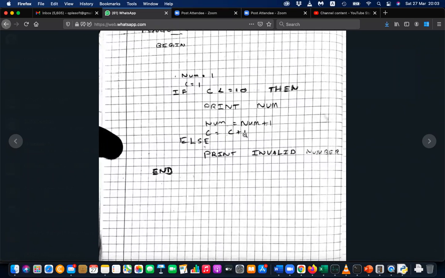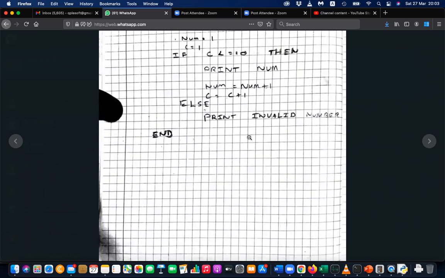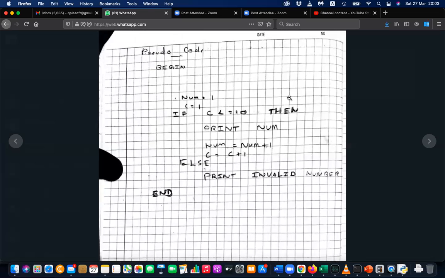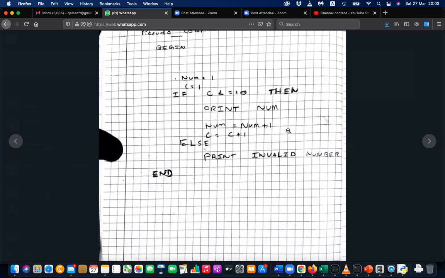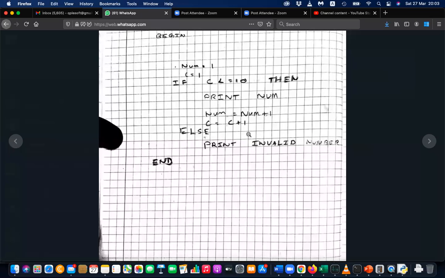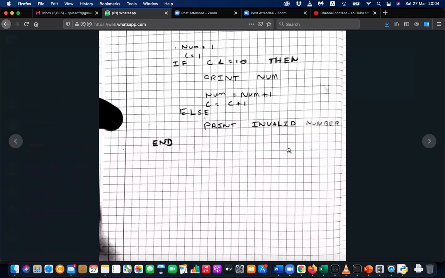Then number becomes 3. c equals c plus 1. Then c becomes 2. But this doesn't say to go back to the start. So we can't put an arrow saying please go back. To do that, so print maybe else print invalid or whatever.